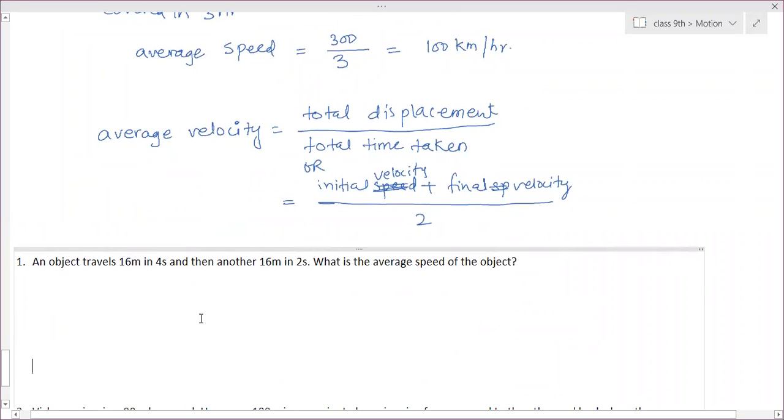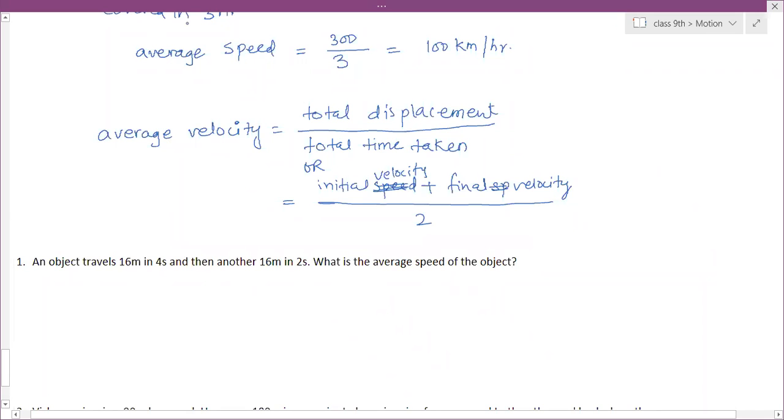Thanks, ma'am. An object travels 16 meters in 4 seconds and then another 16 meters in 2 seconds. So equal distance is covered, but the time interval is not the same. So that means this is variable speed, non-uniform motion. Then what is the average speed of the object? To find average speed, what do we have to do? Total distance covered by time taken. We have to calculate total distance and total time.